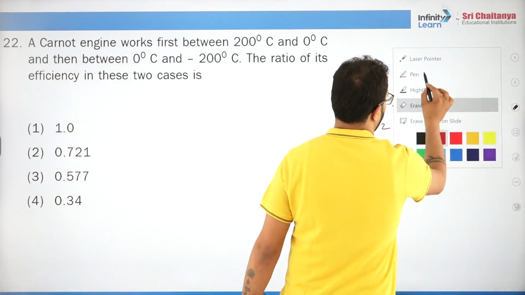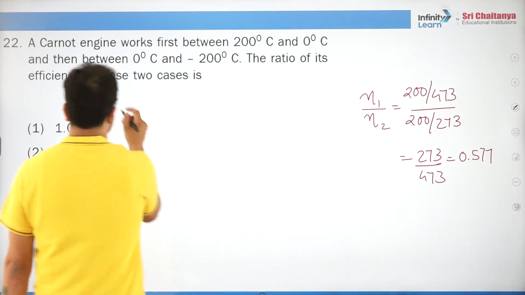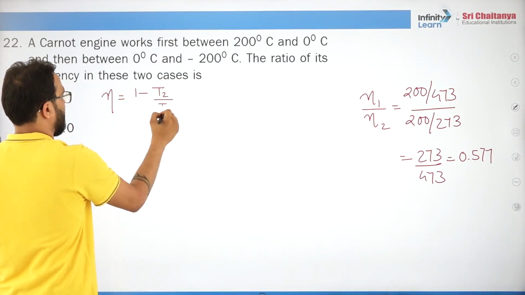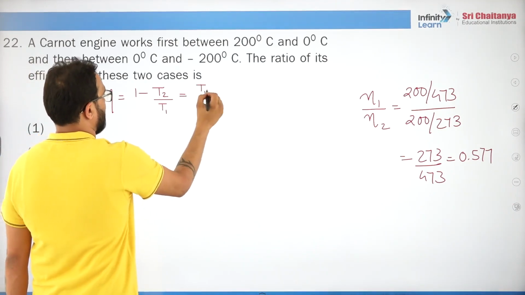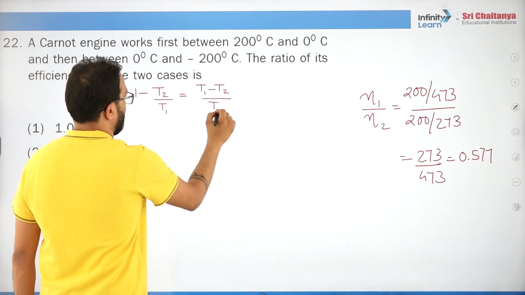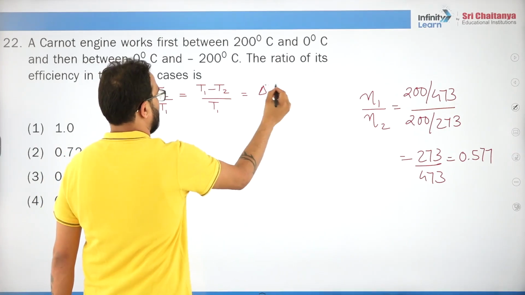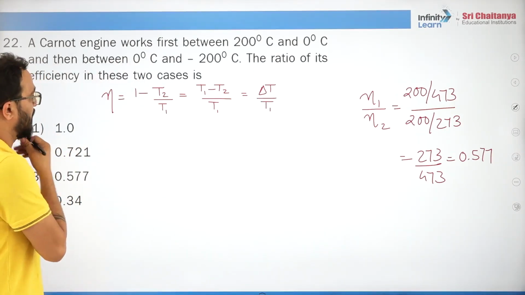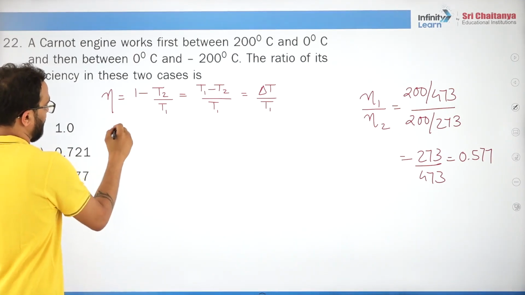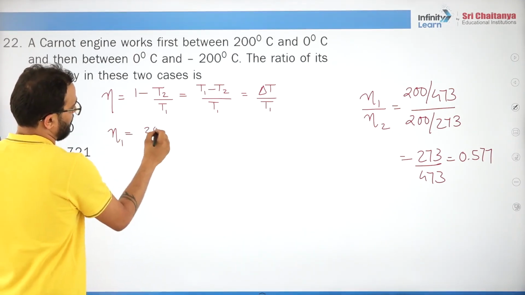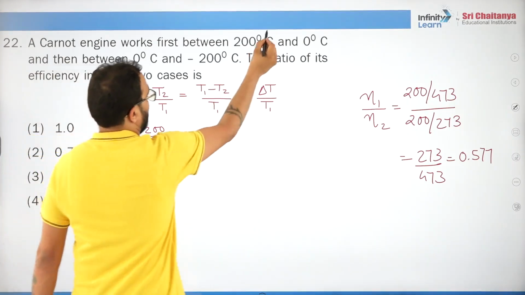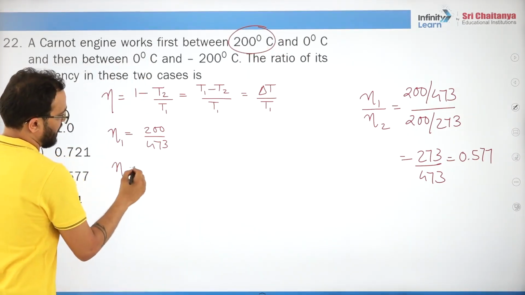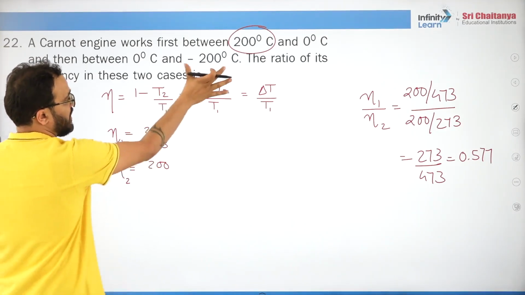Efficiency is 1 minus T2 by T1, that is T1 minus T2 by T1, that is delta T by T1. So efficiency in the first case will be 200 by T1, the higher temperature, 473. And efficiency in the second case, the temperature difference is still 200.